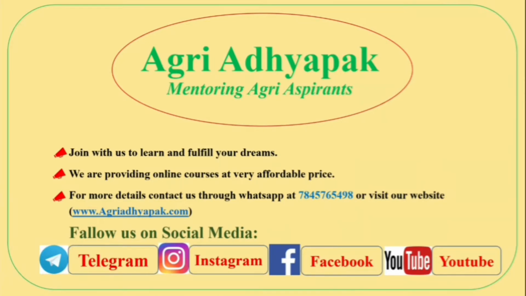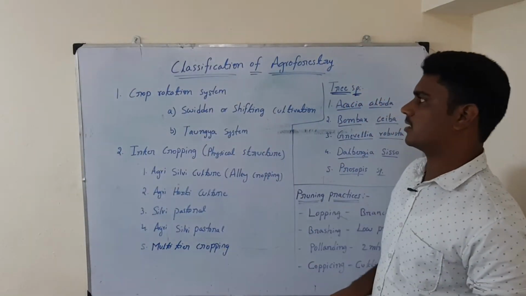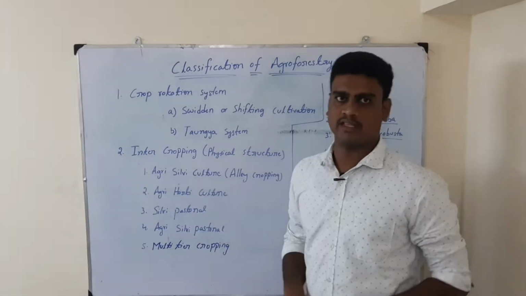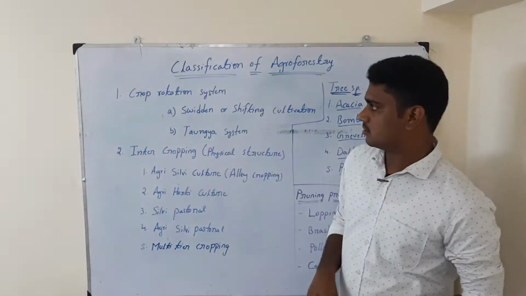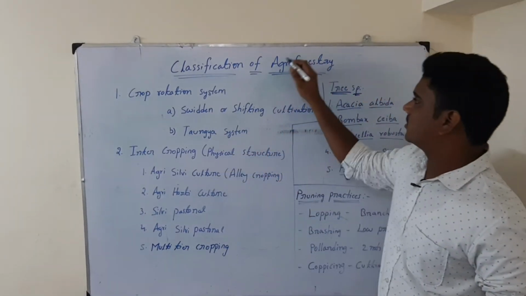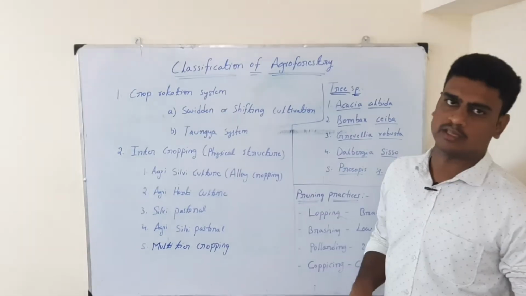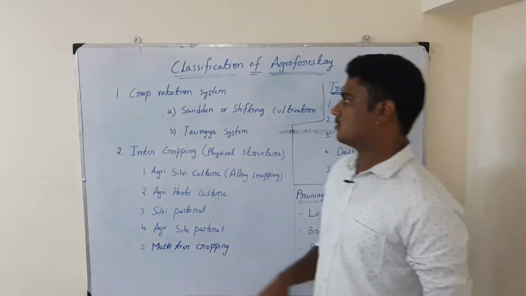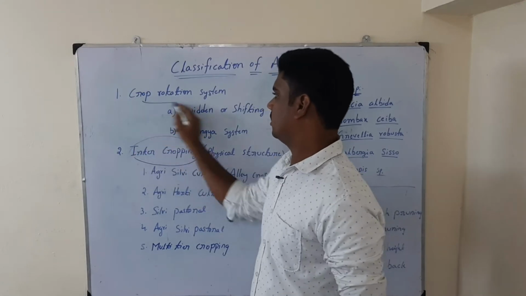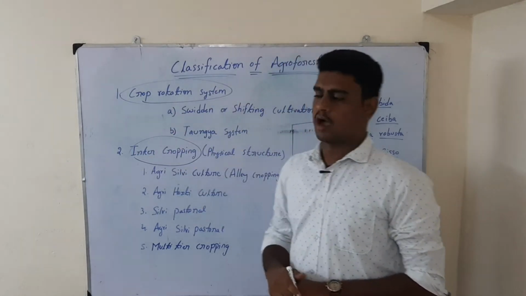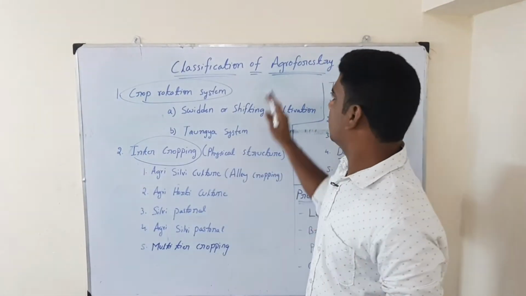Hello students. In this class, I would like to explain the topic called classification of agroforestry, which is very important for all competitive exams. So let us see. The term agroforestry itself explains that agriculture as well as forestry are both combined. So the first one is crop rotation system and intercropping system. These are the two types of agroforestry based on how we manage the agroforestry.